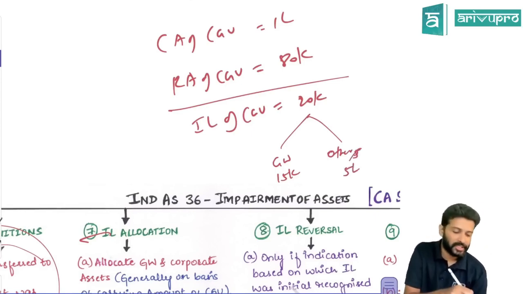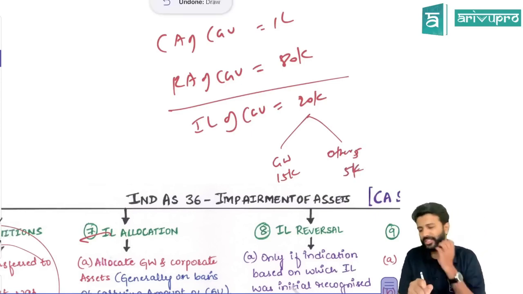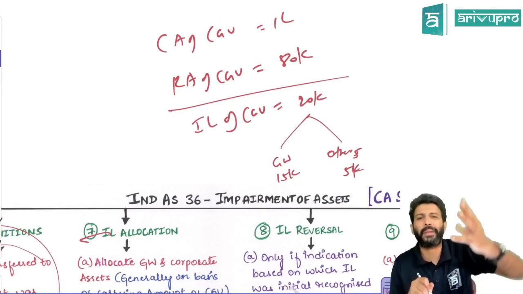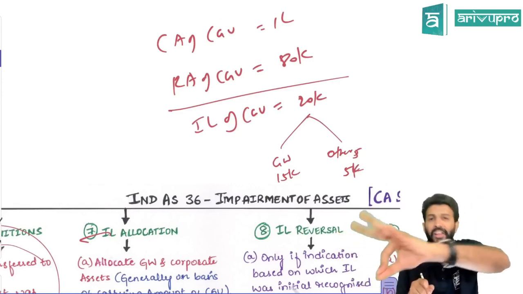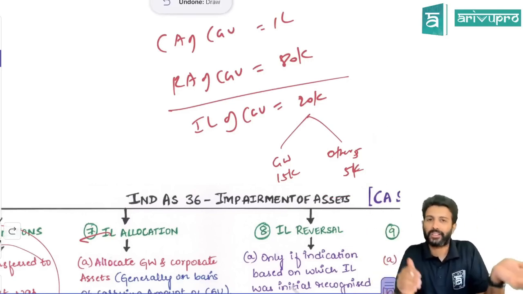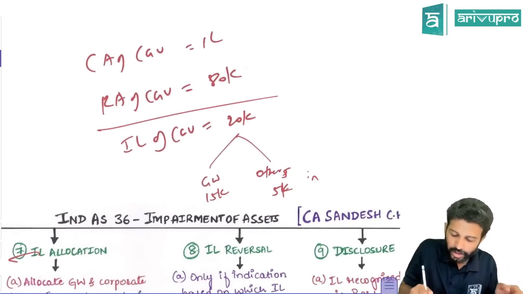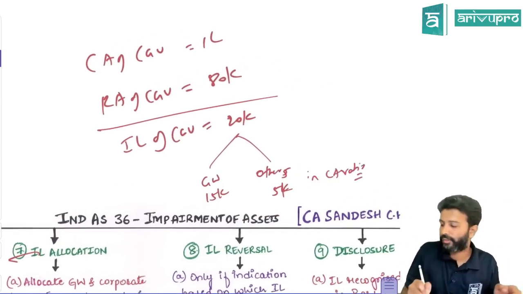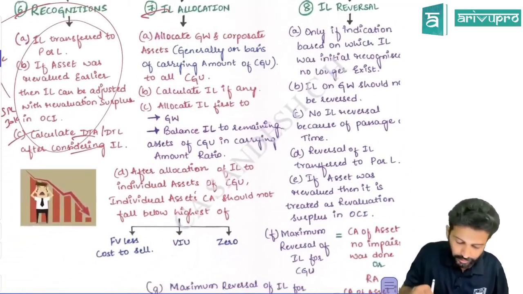Balance 5,000 will be adjusted with the remaining assets. Remaining assets could be whatever. If you have, let's say, 3 assets like plant and machinery, land and building, and let's say patent, so this 5,000 impairment loss will be allocated to other assets. In what ratio? In their carrying amount ratio. Whatever is the carrying amount of the assets, in their ratio will be allocated. That's what I've written over here.